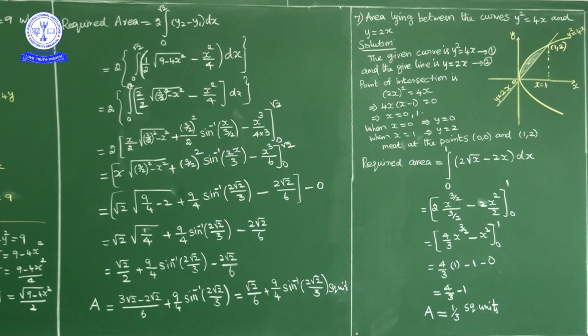Okay, so x limits are 0 to 1, which is the upper curve? Parabola is the upper curve, straight line is the lower curve.